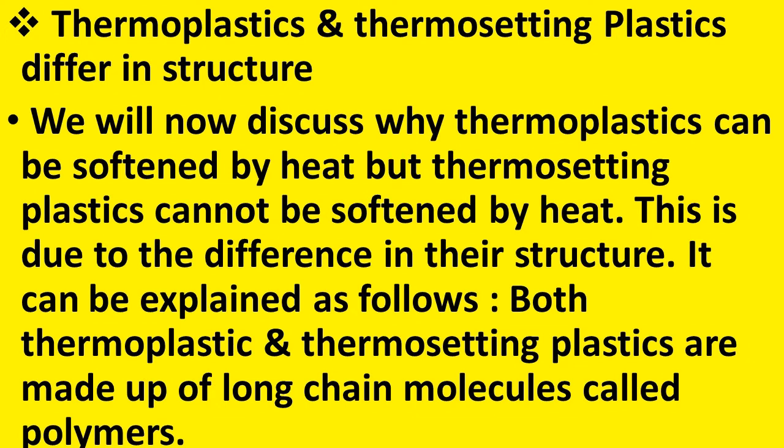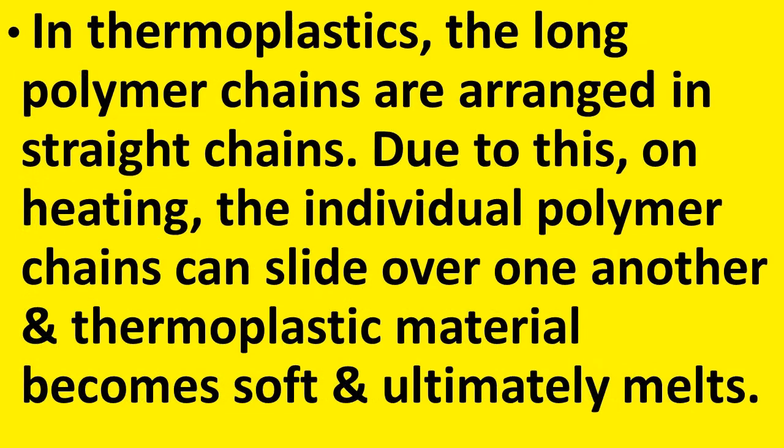We have already seen that plastics are made up of long chains of molecules called polymers. In thermoplastics, the long polymer chains are arranged in straight chains. Due to this, on heating, the individual polymer chains can slide over one another and the thermoplastic material becomes soft and ultimately melts.